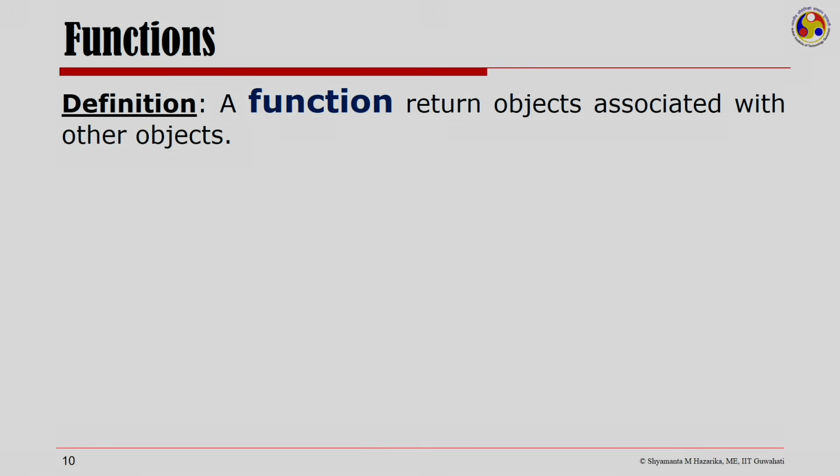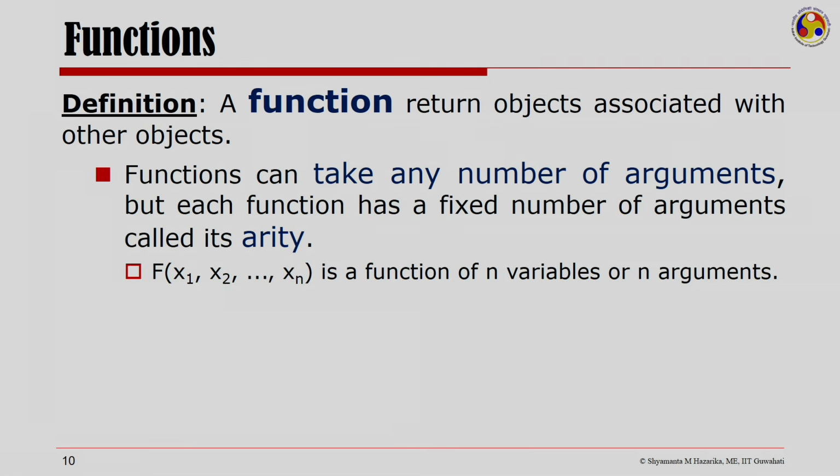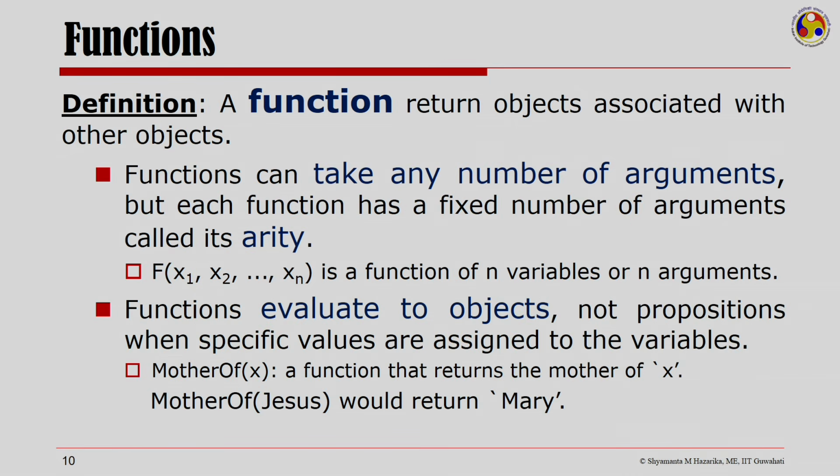A function returns objects associated with other objects. Functions can take any number of arguments, but each function would have a fixed number of arguments called its arity. Here I have a function of n variables or n arguments. Unlike predicates that evaluate to propositions, functions evaluate to objects when specific values are assigned to the variable.